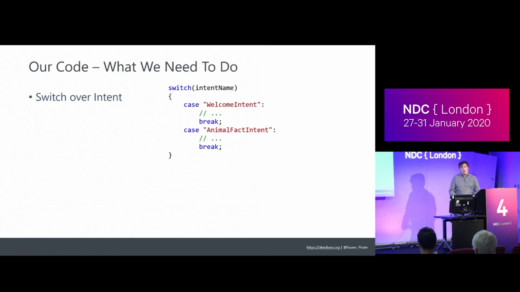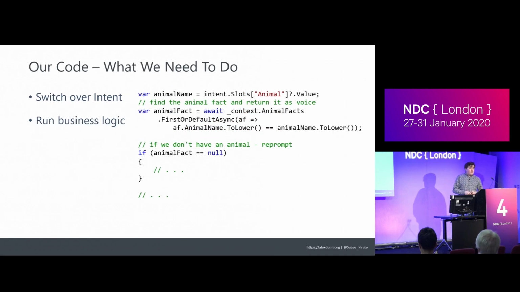So what we can do with that information is basically start by figuring out the intent and then running the unique business logic that we need. That could be a switch intent. There's other ways to handle this abstraction, which we can get into later. Then within that, we need to run our business logic. So for example, if we're now in the animal fact intent section of the business logic, we're going to extract the name of the animal from it. We're going to actually look up the animal fact.